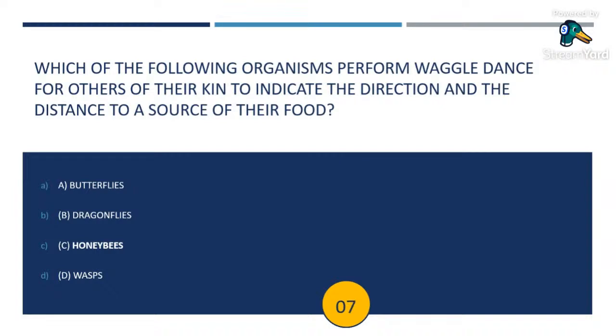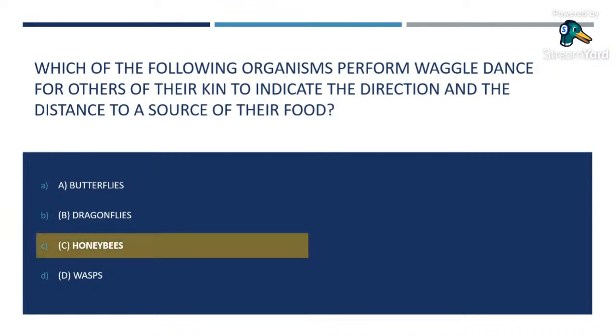This waggle dance is a term used in beekeeping and ethology for a particular figure 8 dance of the honeybee. By performing this dance, successful foragers can share information about the direction and distance to patches of flowers yielding nectar and pollen, to water sources, or to new nest site locations with other members of the colony. So the correct answer here is C, honeybee.